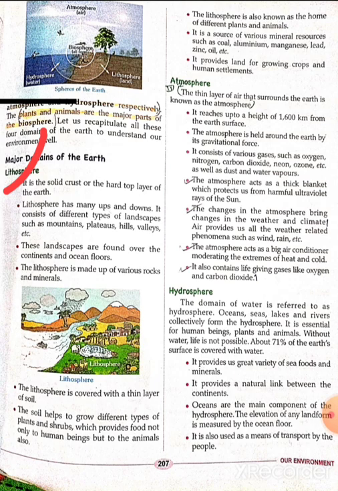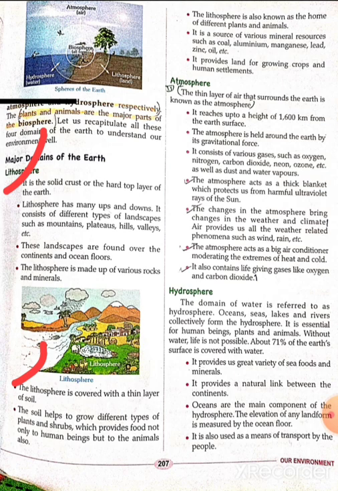Lithosphere is made up of various rocks and minerals. Lithosphere is covered with a thin layer of soil. So what is it made up of? It is made up of rocks and minerals and also the thin layer of soil.